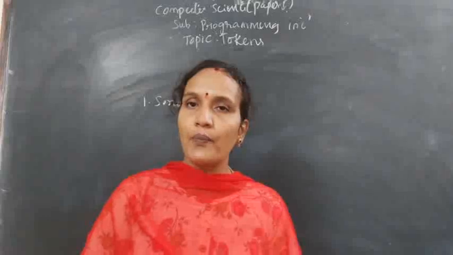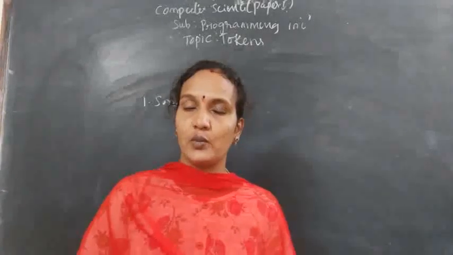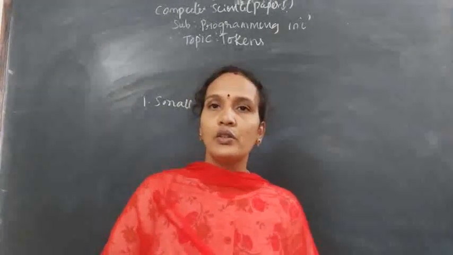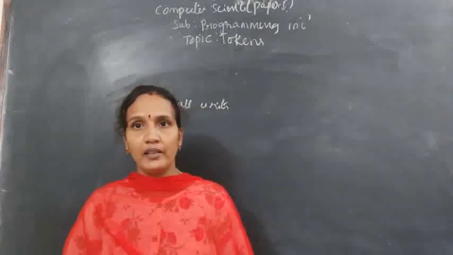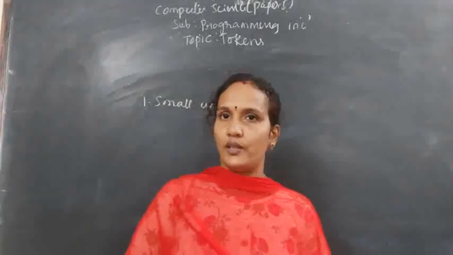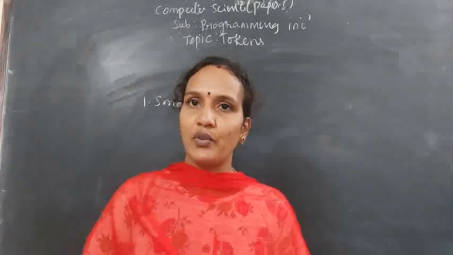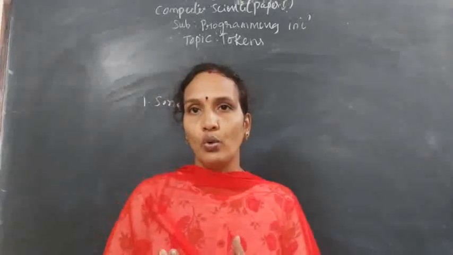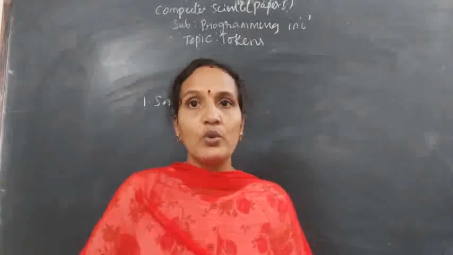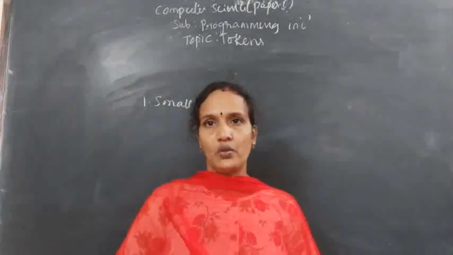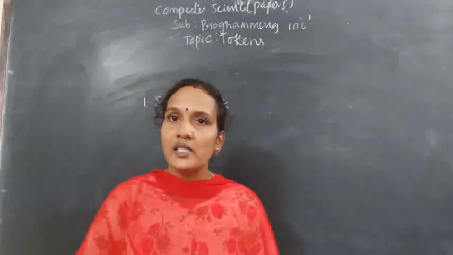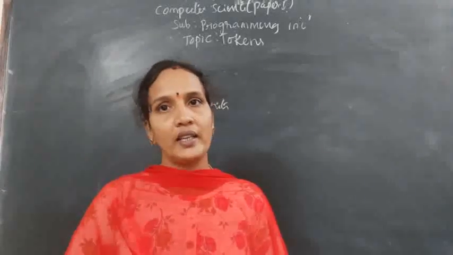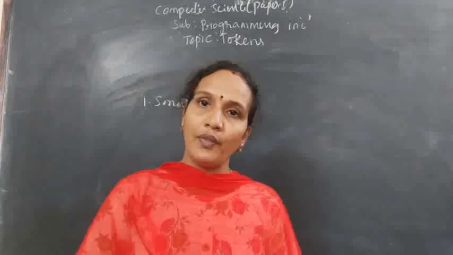Okay, so what are the tokens? Tokens are small individual units, small building blocks in a source code, actually in C programming. These are understood by the compiler, and they help the compiler at the time of execution. That's it. Or simply, in the exam you can write that tokens are small individual units in the source code. What is the source code? Whatever program the user is writing is called the source code. Understood? What are the tokens? Tokens are small individual units in the source code that are understood by the compiler, and they help the compiler at the time of executing.